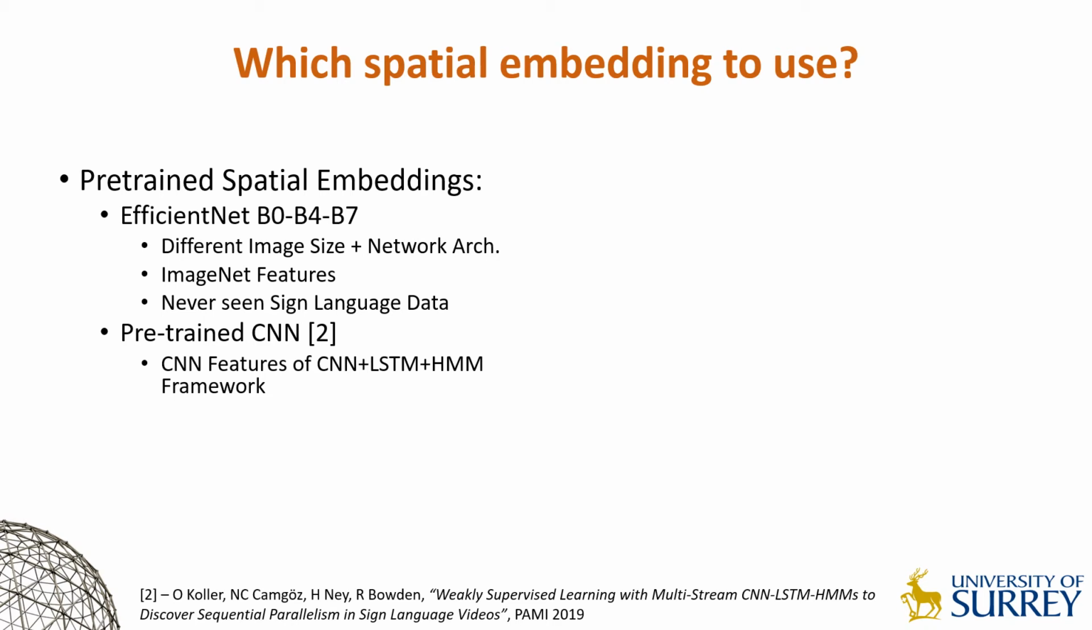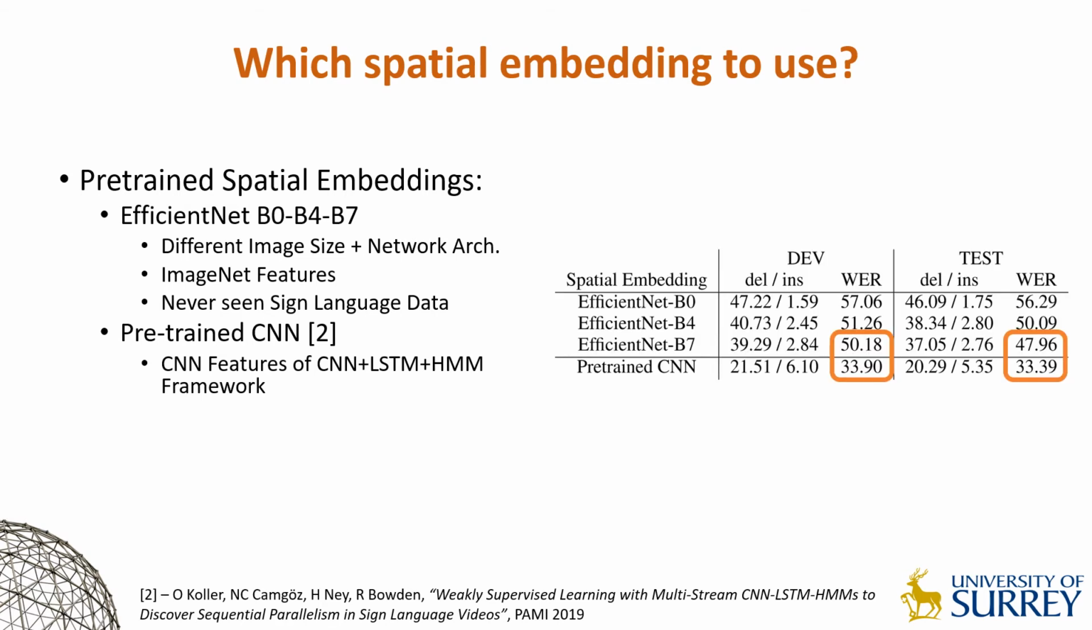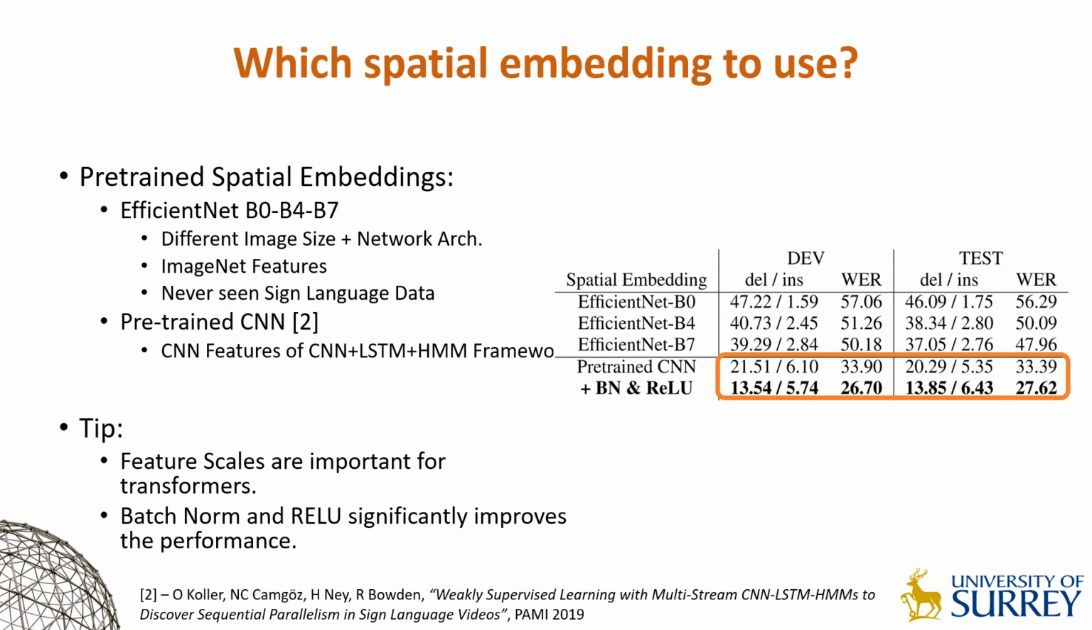We first look into the spatial embedding layers and conduct several experiments in the sign-to-gloss setup. We use ImageNet features from 3 variants of EfficientNets and CNN features from a state-of-the-art CSLR model. In comparison to EfficientNets, CSLR features achieve better recognition accuracy, thus displaying the importance of pre-training. We also discovered that the transformer networks are sensitive to their input scale. We utilized batch norm to scale features down and ReLU to add more nonlinearity, which significantly improved our recognition performance.